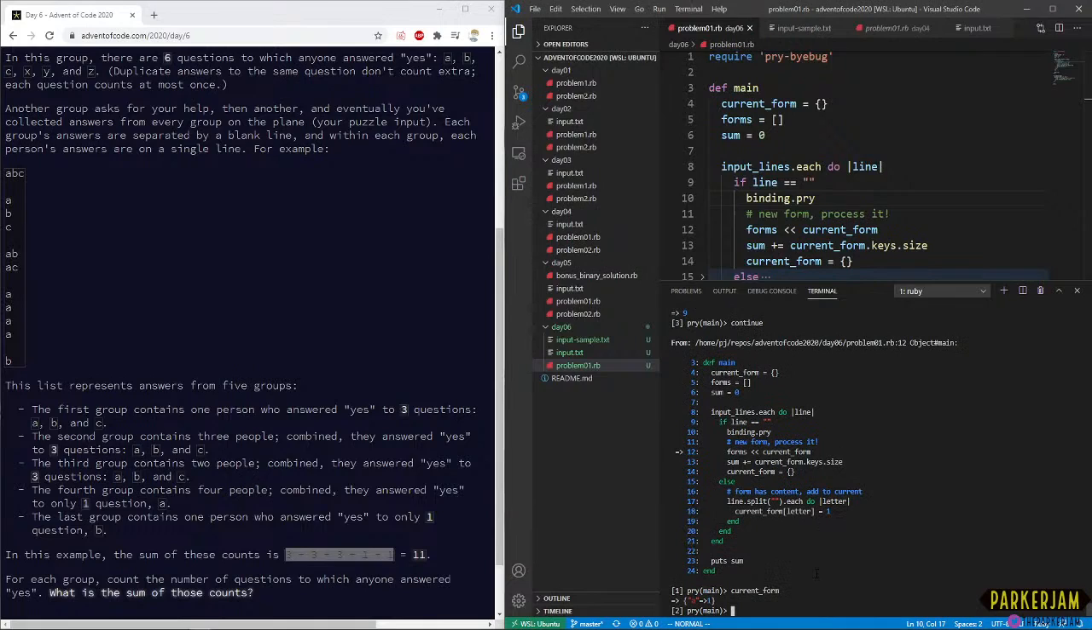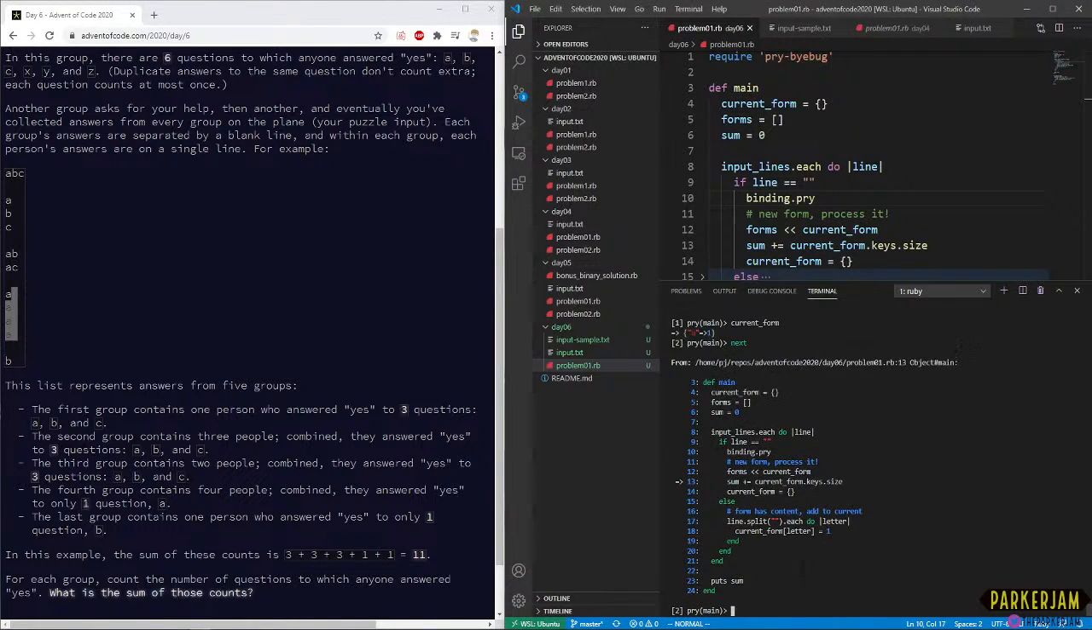Get the current form. Okay, we do expect this to be 1, because all of these right here are all A. So that should count up to exactly 1. Okay, so we're following along. So we should be at 10 now. Maybe it didn't catch the last input. That's very possible.